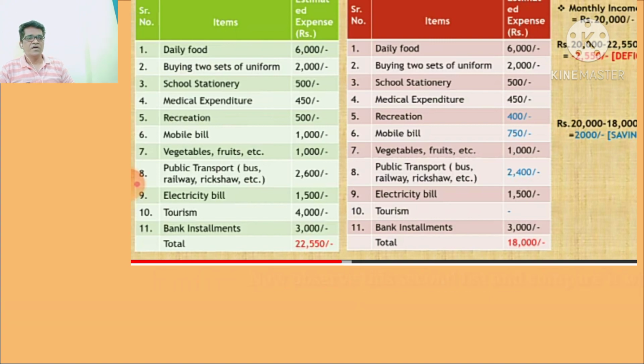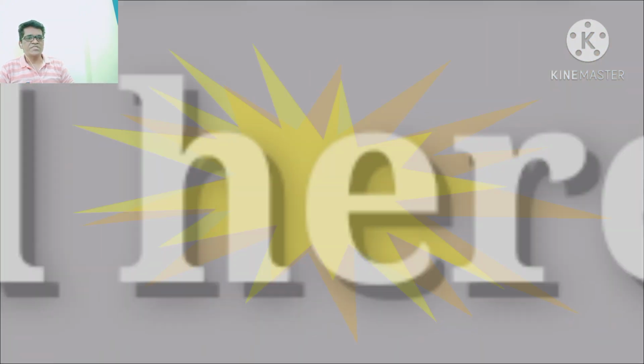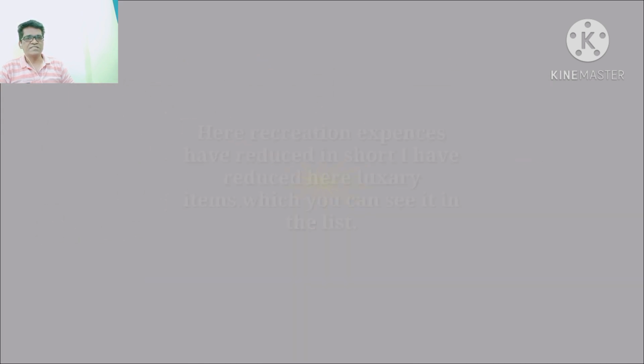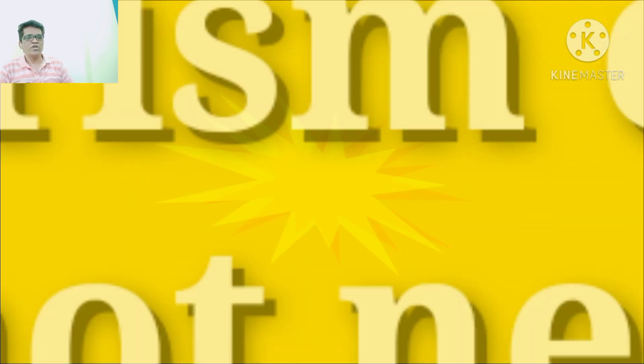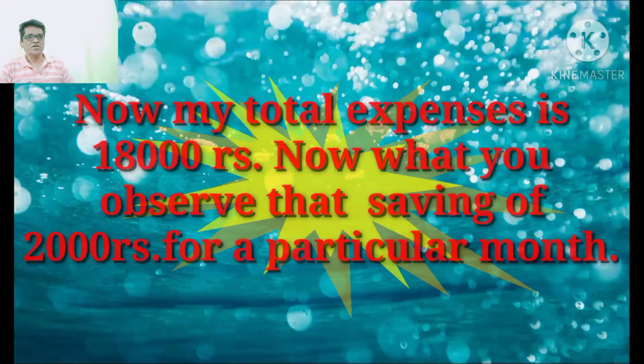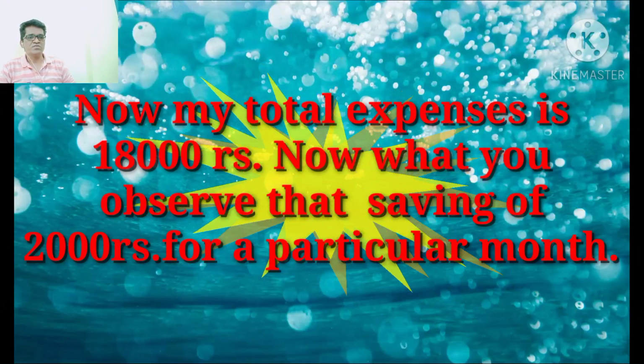Here, recreation expenses are reduced. In short, I have reduced luxury items, which you can see in the list. I have also not considered tourism expenses, which is not necessary to me. Now my total expenses is 18,000 rupees.